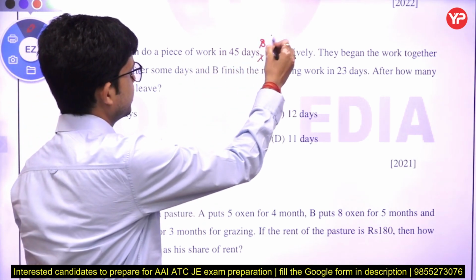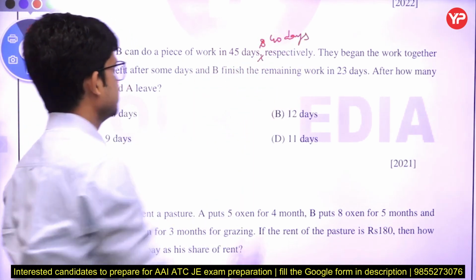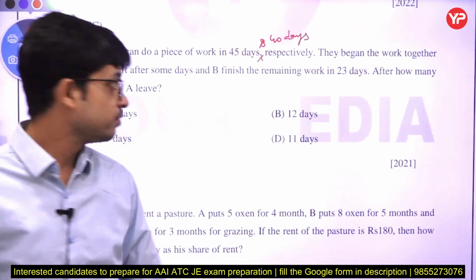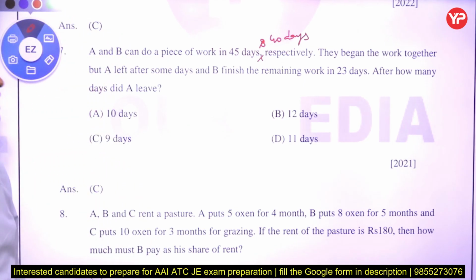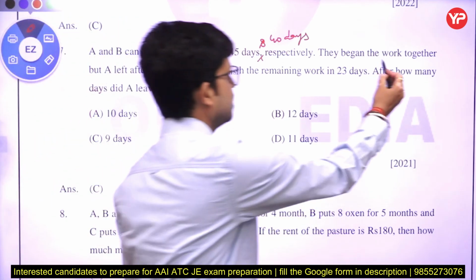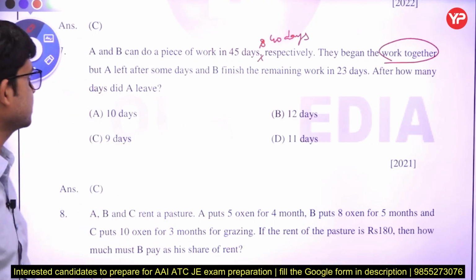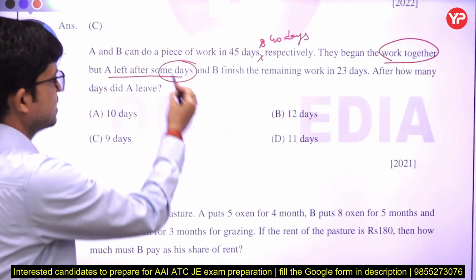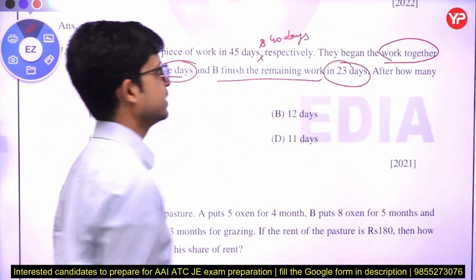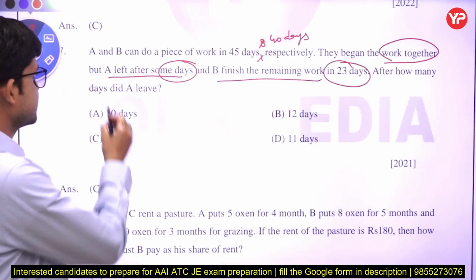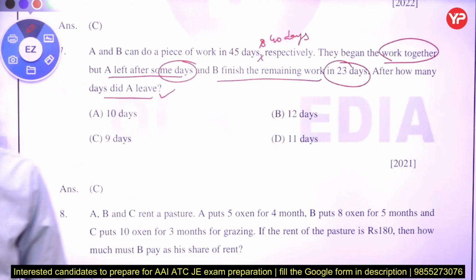A and B can do a piece of work in 45 days and 40 days respectively. They began the work together, but A left after some days. B finished the remaining work in 23 days. After how many days did A leave? Okay, so that is the question.